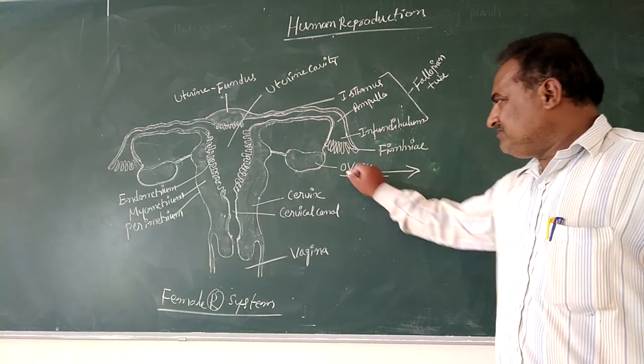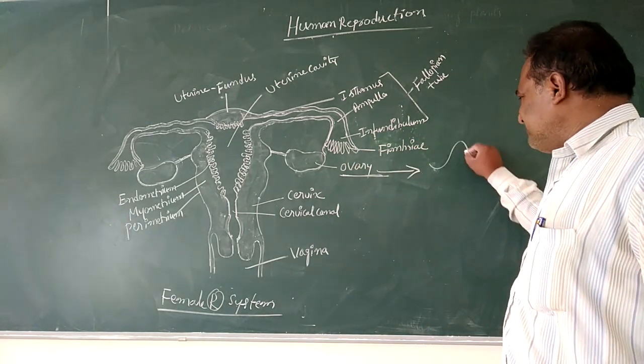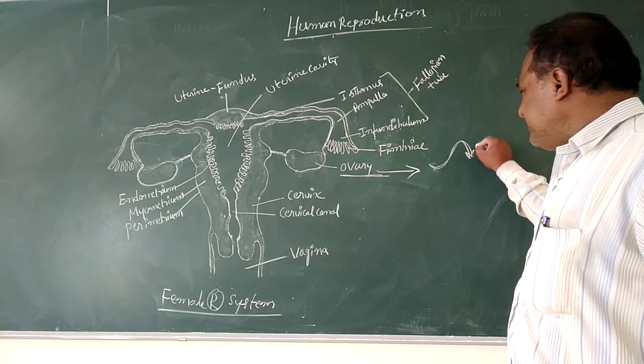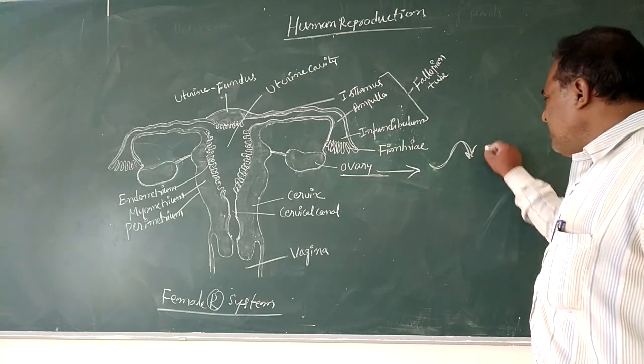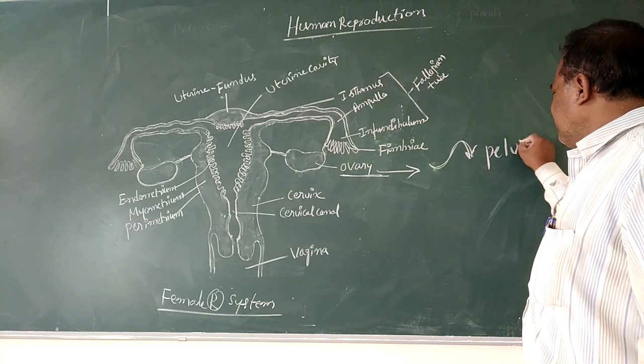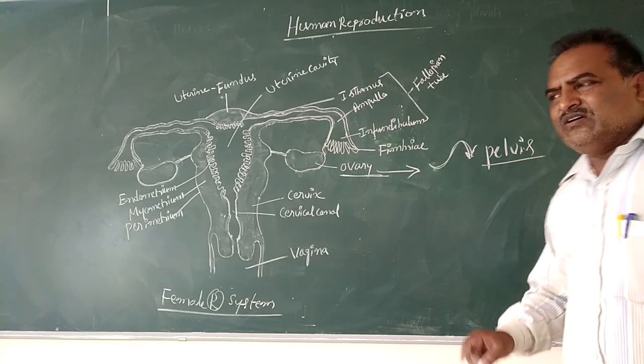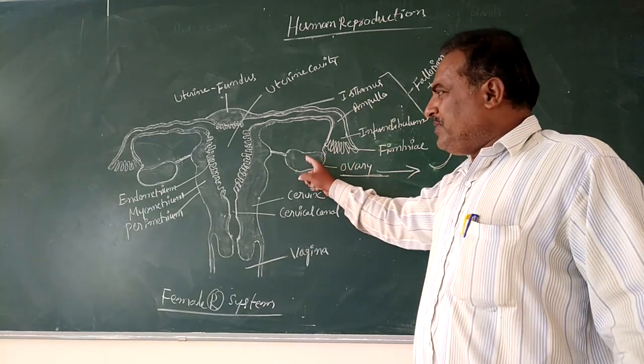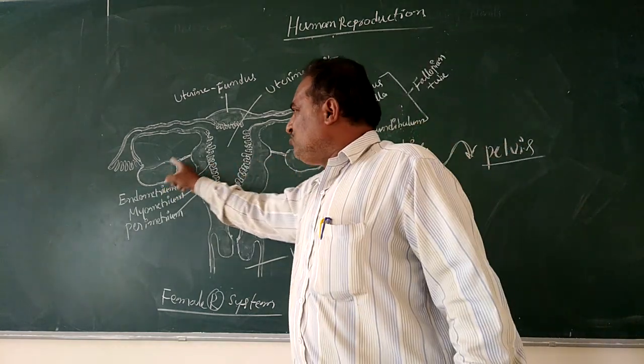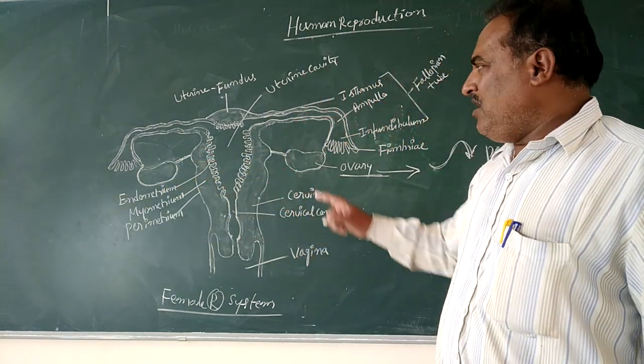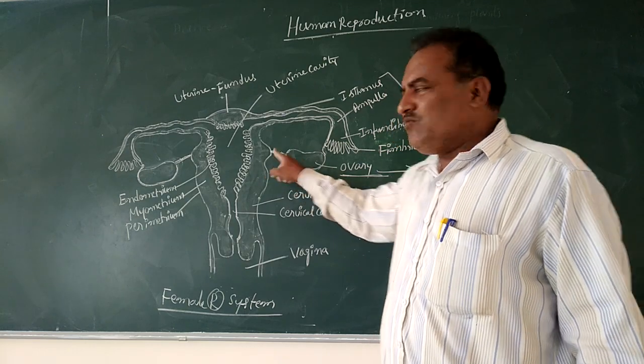The ovaries are present at the region of the pelvis. The pair of ovaries are attached to the uterine wall by a ligament.